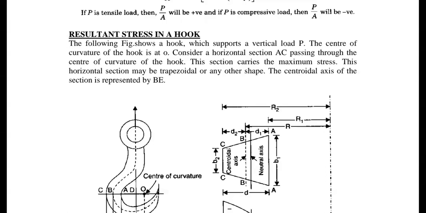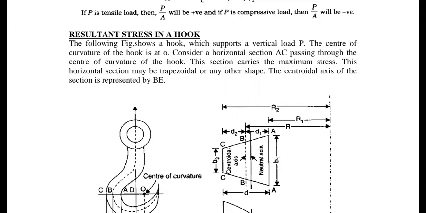That is very, very important, especially while you are solving a crane hook problem. This is very important. Normally, at least one set of the question paper will have a crane hook problem. Definitely there is a chance.